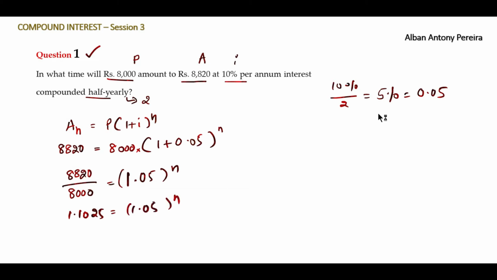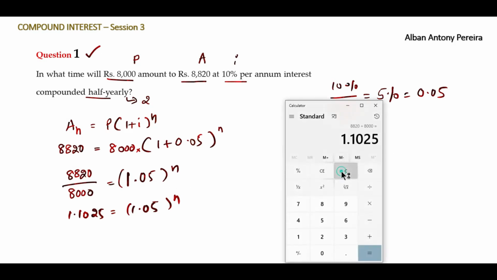Right, now we have 1.05 to the power n. So just trial and error. Open the calculator. We should get the answer as 1.1025. So let's multiply the same number once: 1.05 into 1.05. What is the answer?